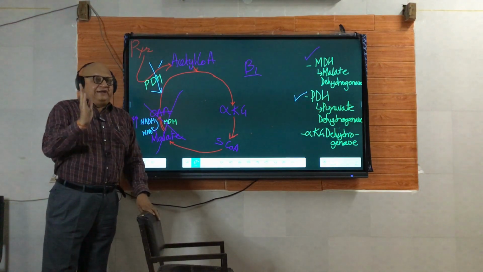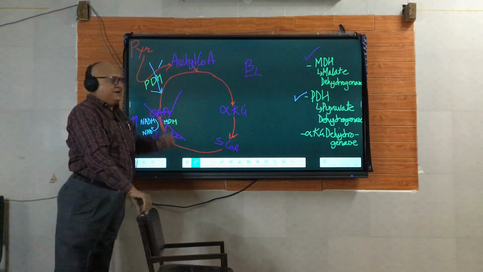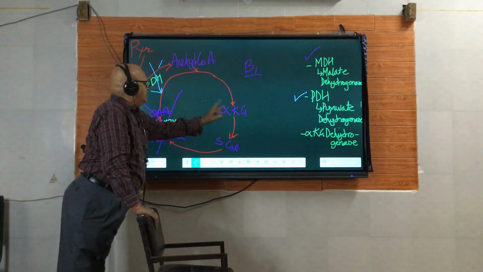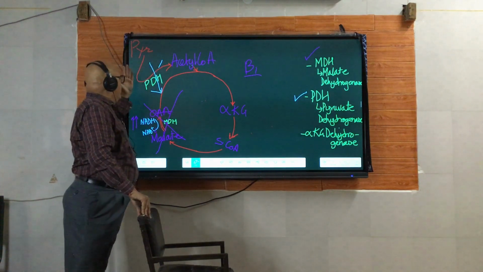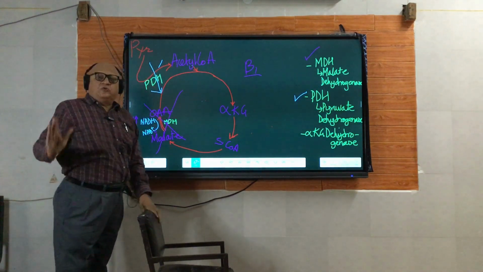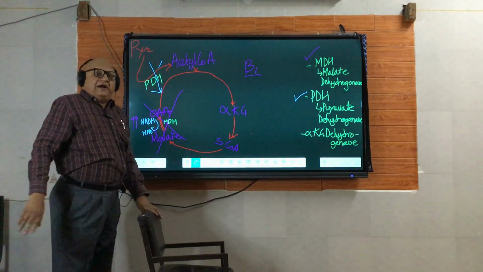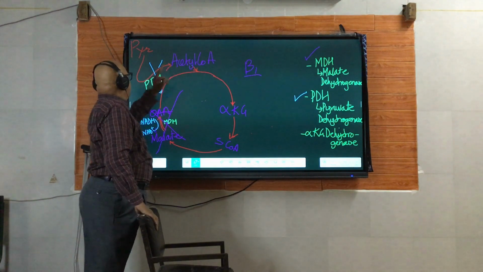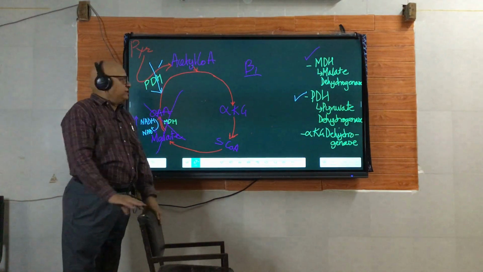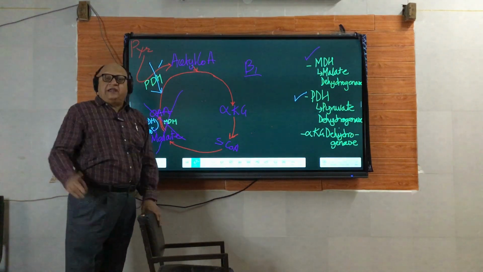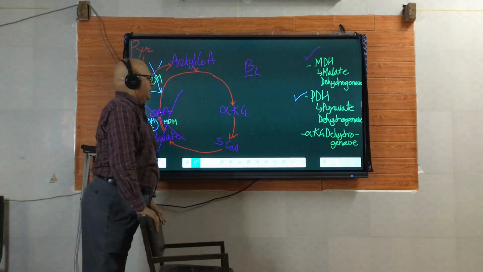As we said, if the precursors of the very first reaction of the TCA cycle decrease, that is acetyl coenzyme A plus oxaloacetate to citrate, that will become sluggish or will be hampered. I repeat, not only acetyl coenzyme A but oxaloacetate concentration has also fallen. So the first and foremost step of the TCA cycle will be hampered.